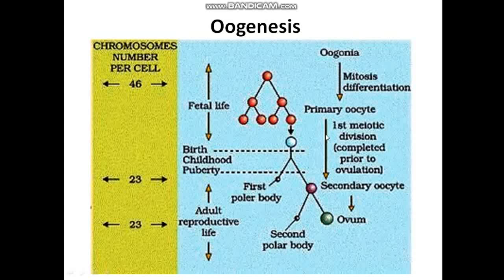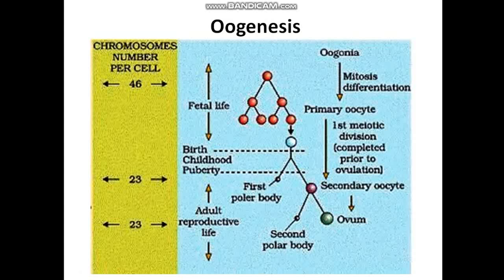These primary oocytes which have been arrested in meiosis 1, after birth of the fetus, start to grow in size. So we call this the growing phase. After puberty, the primary oocyte which has been arrested in meiosis 1 completes meiosis 1 prior to ovulation. Due to completion of meiosis 1, two daughter cells are formed. Out of the two daughter cells, one is a bare body known as the first polar body, and the other one is endowed with rich cytoplasmic content, so it is known as secondary oocyte. That secondary oocyte also enters into meiosis 2 but is arrested at metaphase 2 during ovulation.